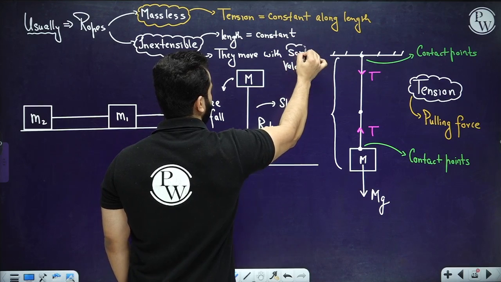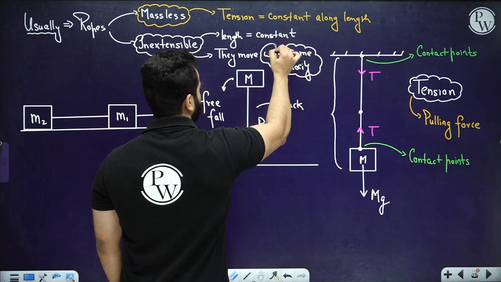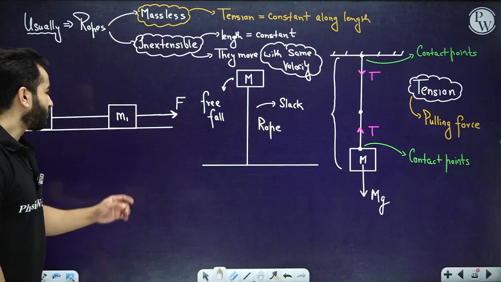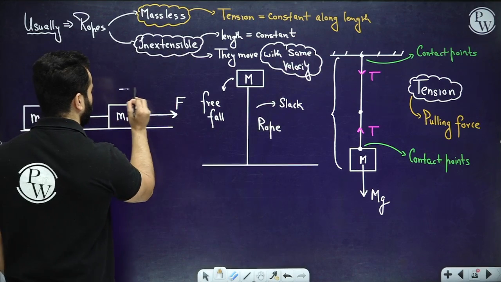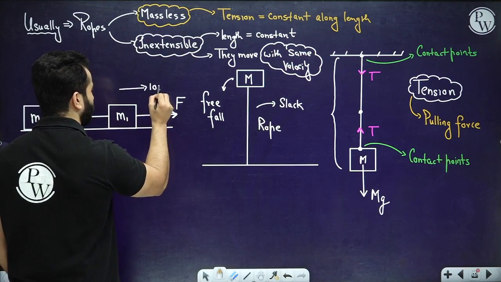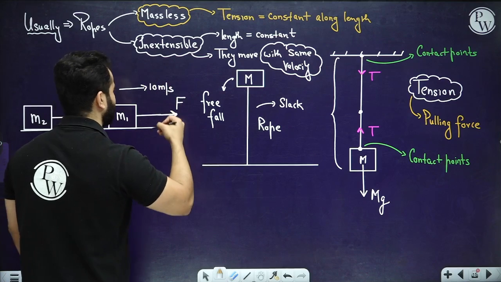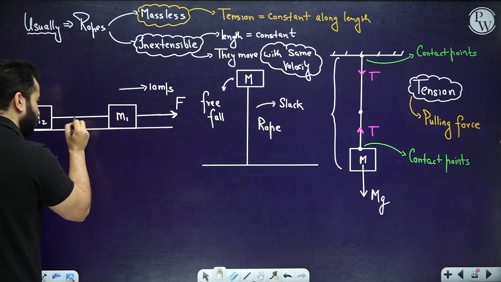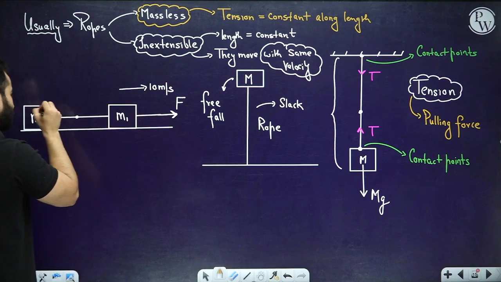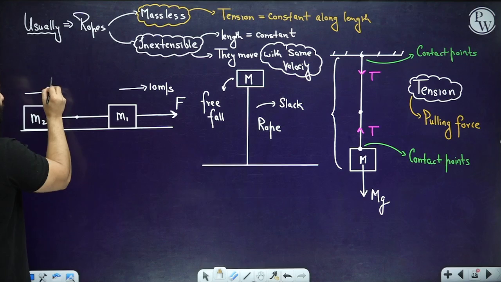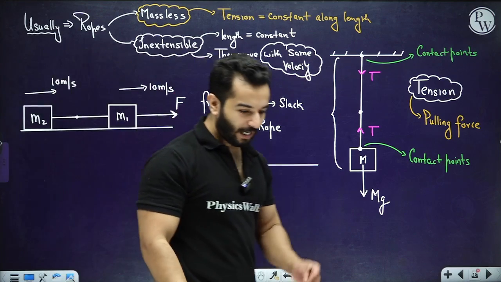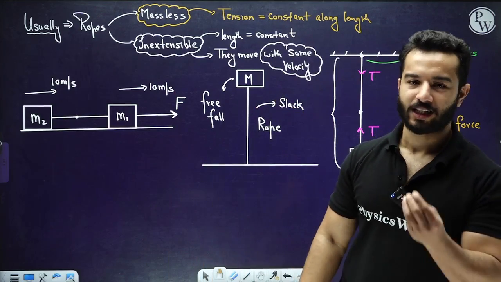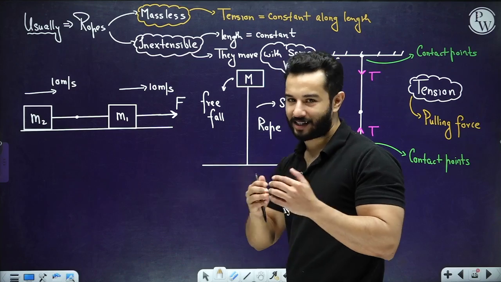Now again, this is very important. I'll tell you why. If because of this force this block is, let's suppose, moving with 10 meter per second of velocity and with certain acceleration for that matter, then this rope will also move with that 10 meter per second. This M2 will also move with 10 meter per second. There is no two way about it. Because if they are not moving with the same velocity, that means that they are not inextensible.